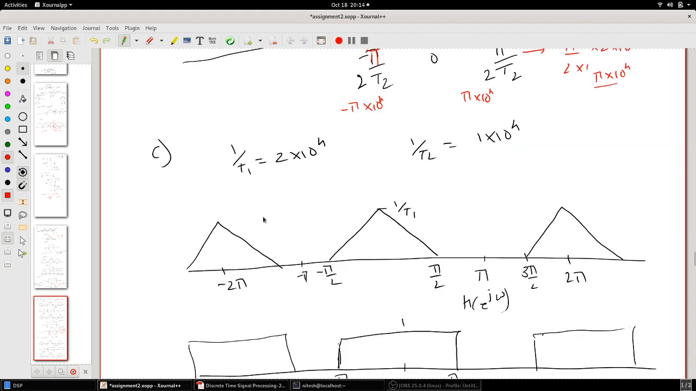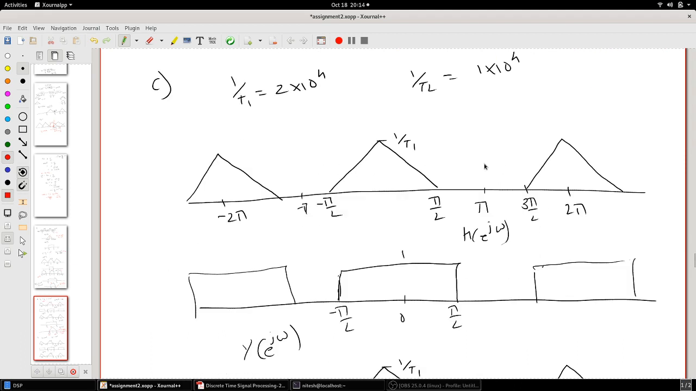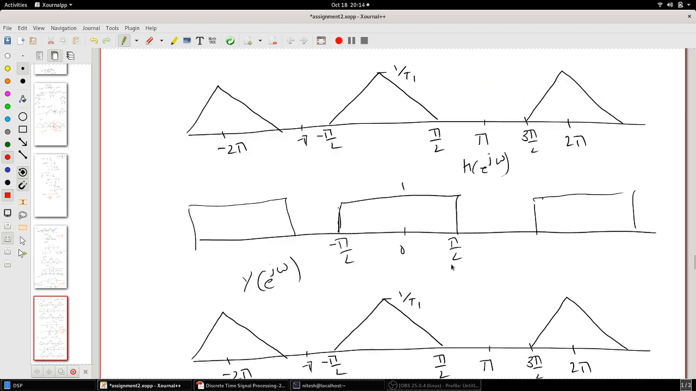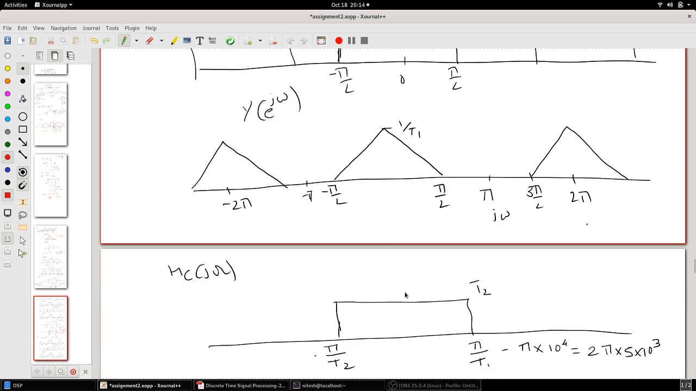In the third case, again you are increasing your sampling rate to 2 into 10 raised to 4 and the cutoff is reduced. Okay, so what happens here is 1 by T1 is from minus pi by 2 to pi by 2, since you have fs which is 4 times fm. So this is what you get as X of e raised to j omega, and then you pass it through a filter which is from minus pi by 2 to pi by 2. It passes through this from minus pi by 2 to pi by 2.